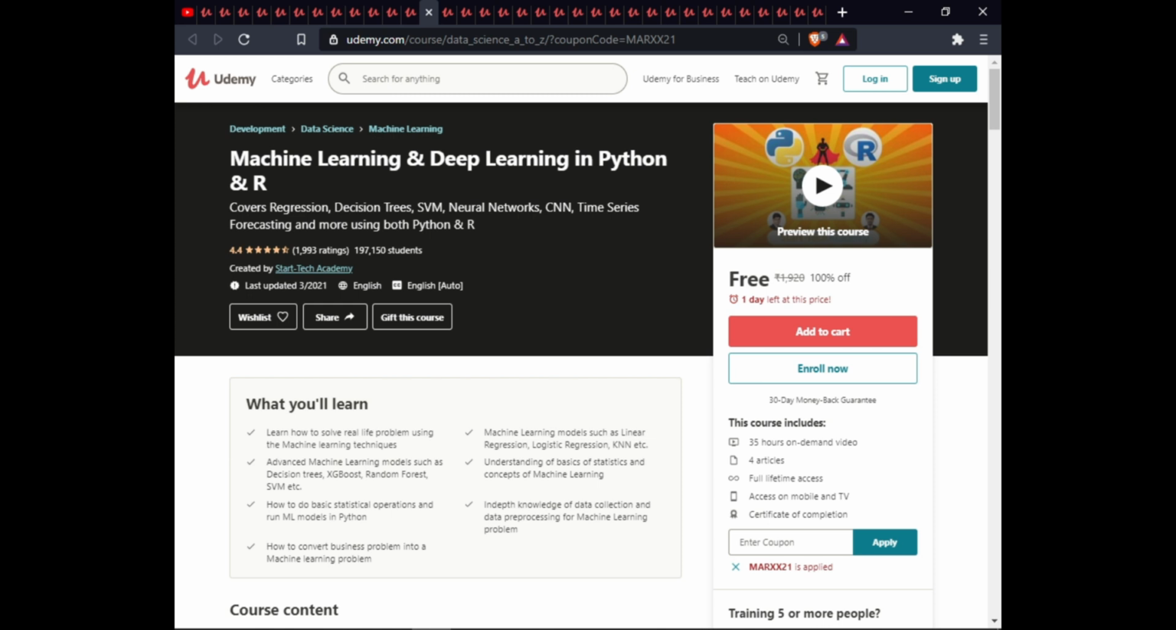The next course is Machine Learning and Deep Learning in Python and R. In this course, we will learn how to solve real-life problems using machine learning techniques, machine learning models such as linear regression, logistic regression, KNN, etc., and advanced machine learning models such as decision tree, XGBoost, random forest, SVM, etc. You will understand the basic and strategic concepts of machine learning, how to do basic statistical operations and then build ML models in Python, gain in-depth knowledge of data collection and data preprocessing for machine learning problems, and learn how to convert a business problem into a machine learning problem. This course includes 35 hours of on-demand video, 4 articles, full lifetime access, access on mobile and TV, and a certificate of completion.